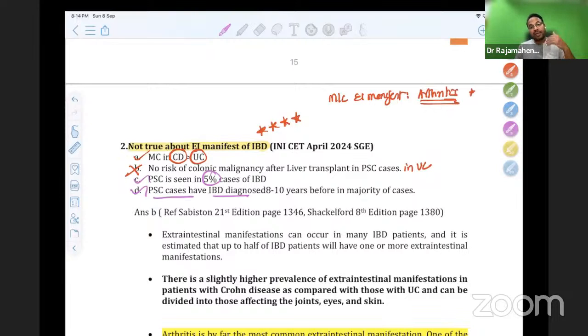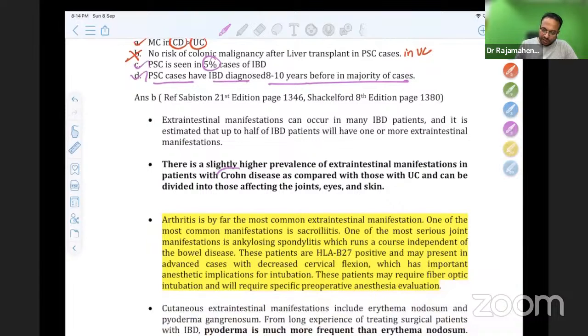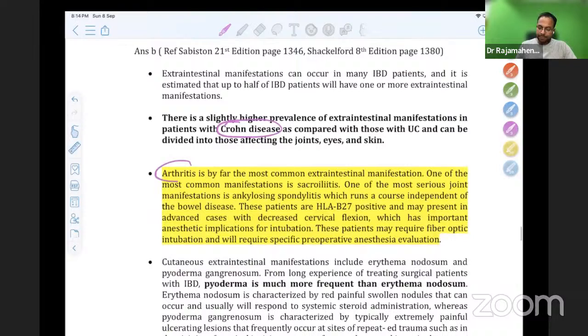PSC cases will be having inflammatory bowel disease diagnosed 8 to 10 years before in the majority of the cases. That is also true. So let us see. There is a high prevalence of extraintestinal manifestations in patients with Crohn's, and arthritis is the most common. One of the most common manifestations is also sacroiliitis and ankylosing spondylitis. All these are various bone manifestations seen.